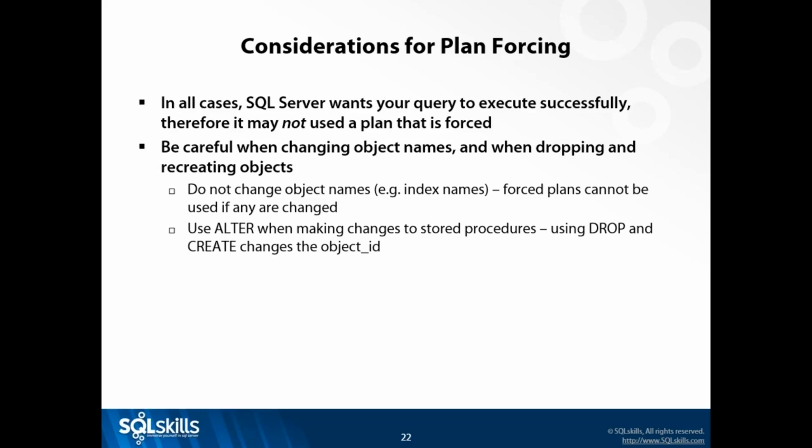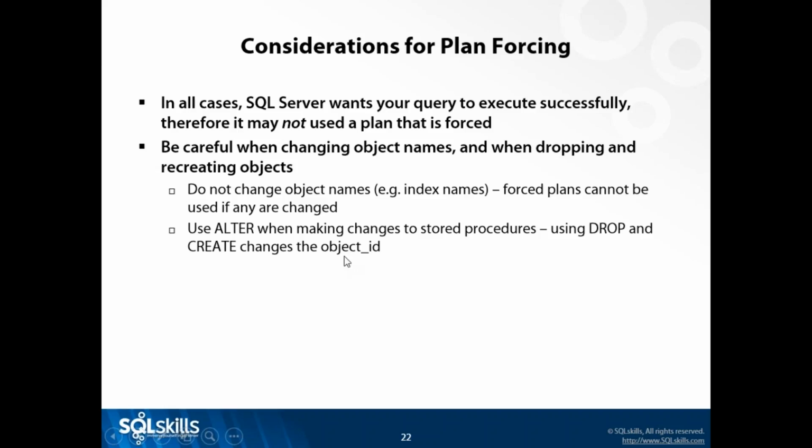procedures or object names, because everything in Query Store for a stored procedure is tied to the object ID. So if I change a stored procedure by doing an alter, my object ID stays the same. But if I do a drop and a recreate, the odds of getting a new object ID are really, really high. And what happens then is I get a new query ID.